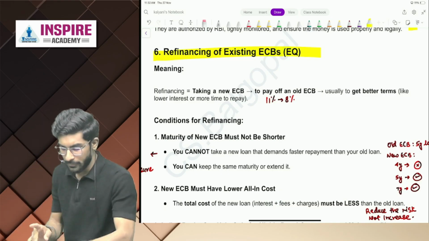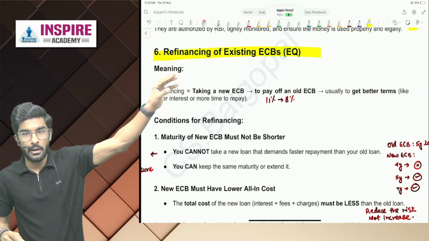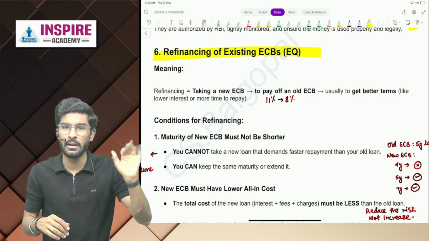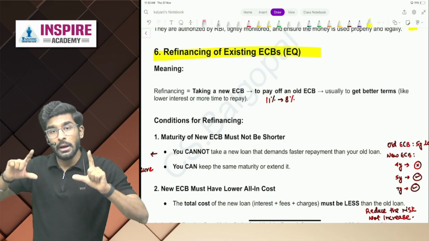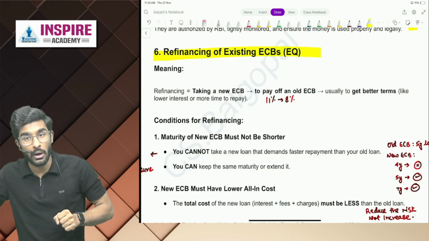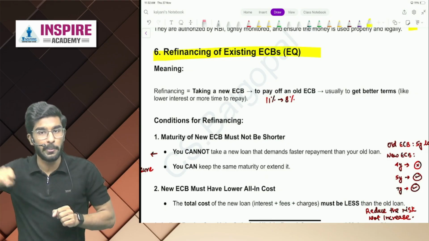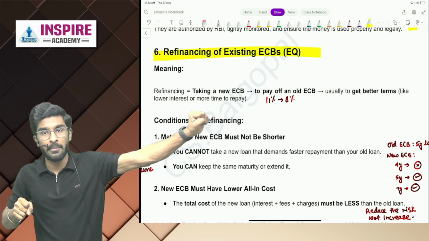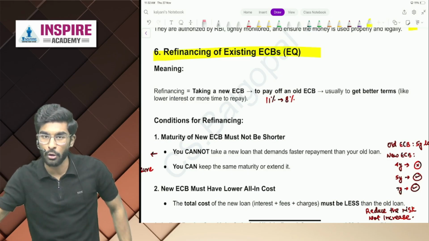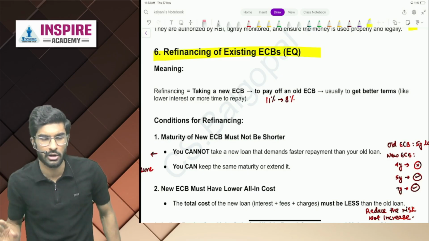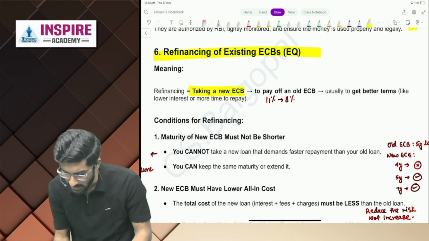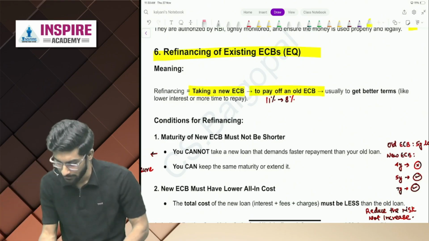People, let's say the old ECB, that loan is charging me 11% interest rate. Okay, 1 year has been over. Now I know that after 1 year, the same amount of loan I am getting for 8%. So what I will do is, I will take this loan at 8% to pay off the 11% loan, and then I am only liable to pay this 8% loan. Don't you think I'm saving 3% interest rate? That is completely allowed.